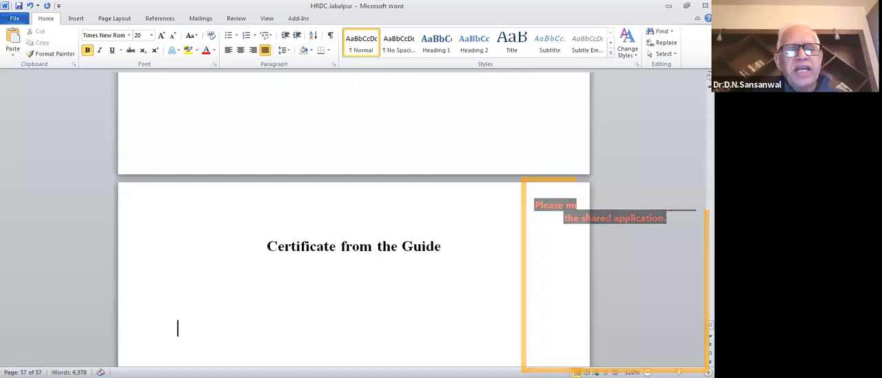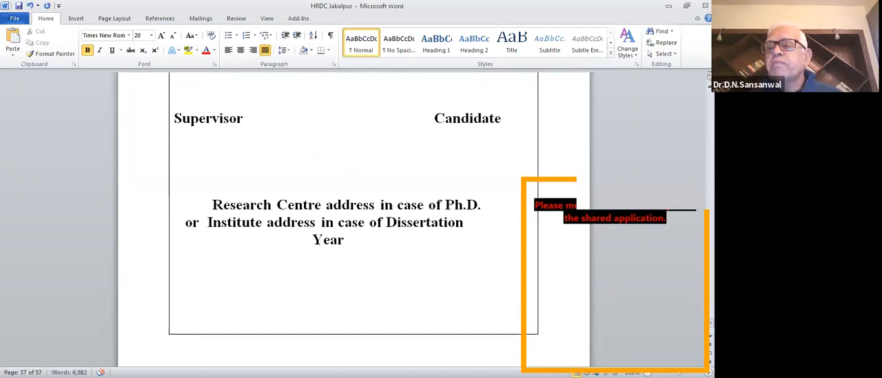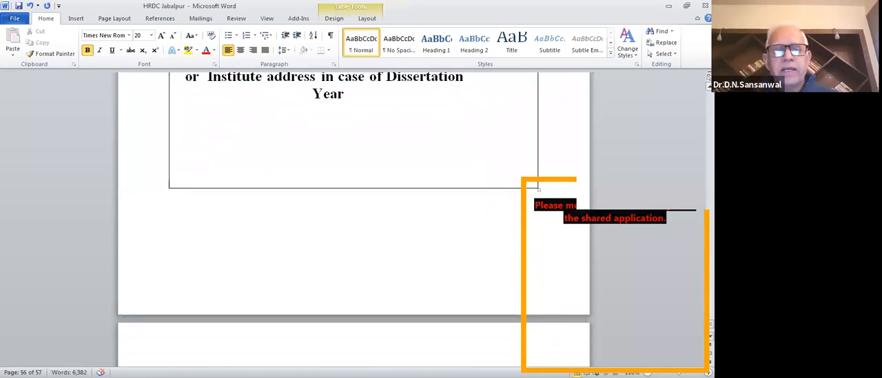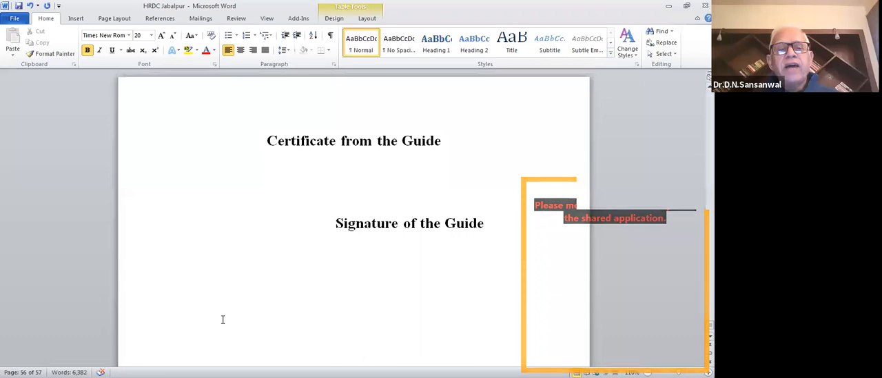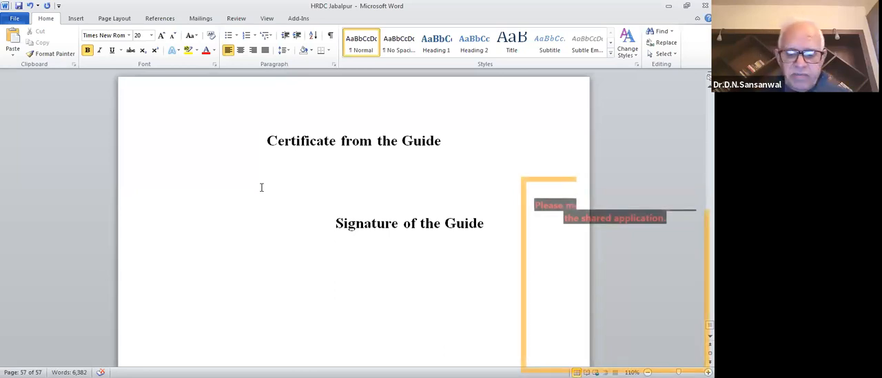And this has to be signed by the guide, with the name and signature. Okay. Then after this particular page, the next page will be the preface.